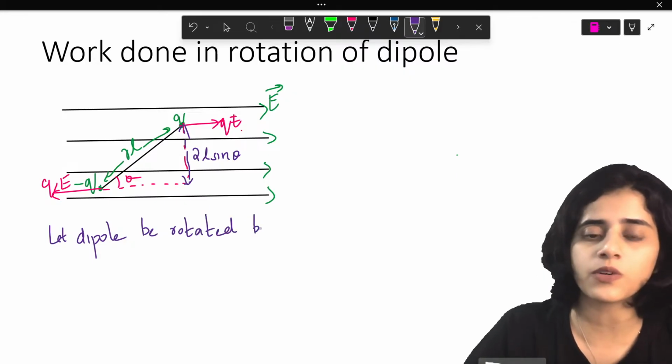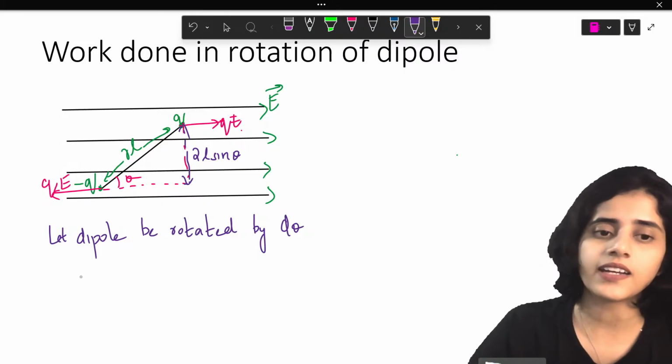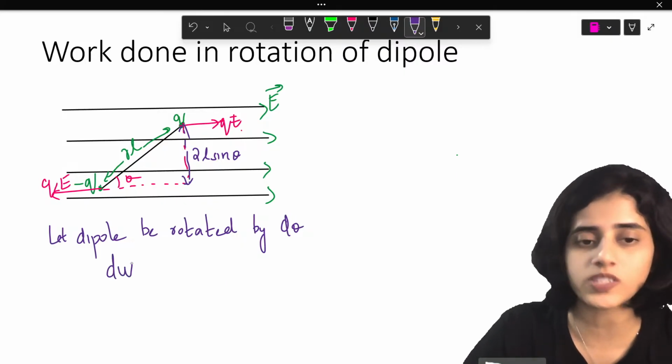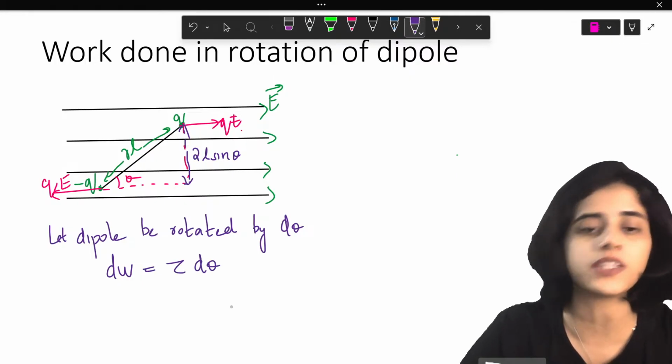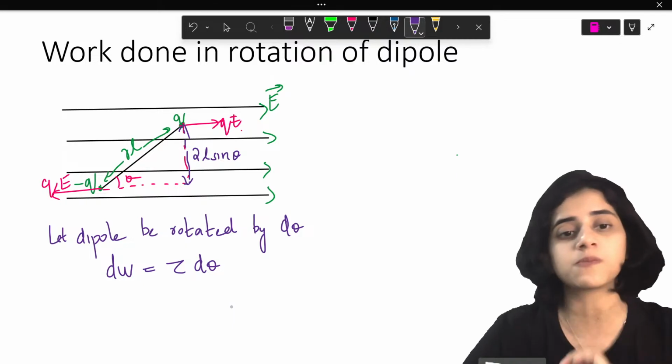Let the dipole be rotated by some random angle. Let's say the angle is d theta. And I am going to find out the work done, which is dW. dW is equal to torque into d theta. This you've learned in first PU.